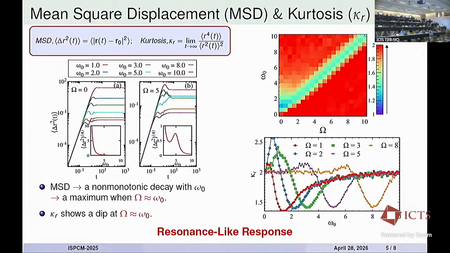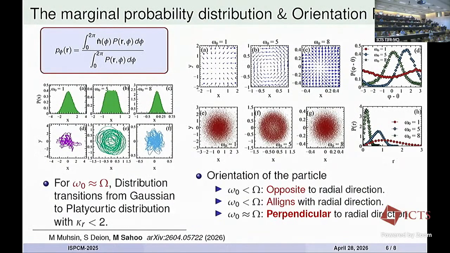What we see here is that the synchronization happens only in an intermediate range of activity. If the velocity is very high, we do not see it, and if the velocity is very low, we also do not see it. So there is an intermediate regime where this phenomenon is observed. That's why we took interest in evaluating the rotationally overdamped limit, because it is analytically tractable. And we see that the peak occurs at a time scale that depends on the self-propulsion velocity, inertial time scale, and so on.